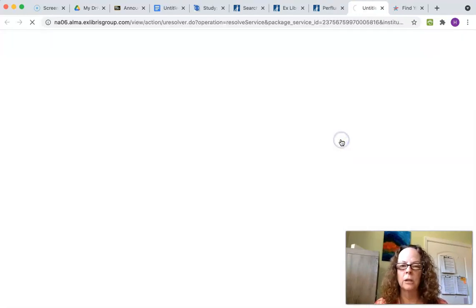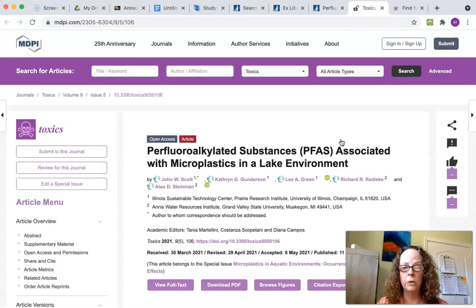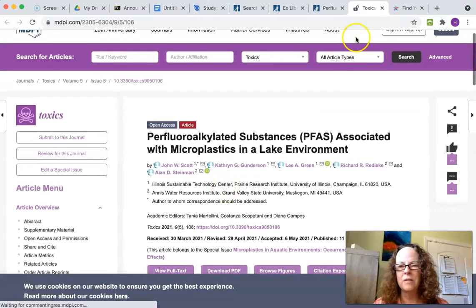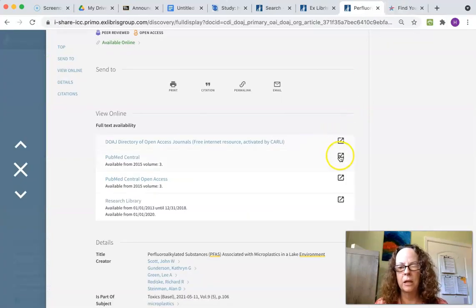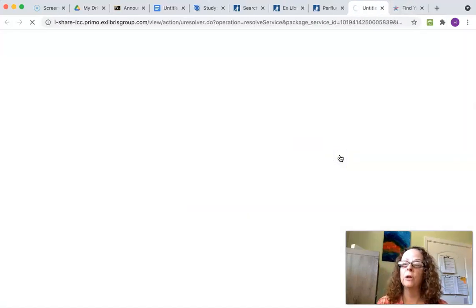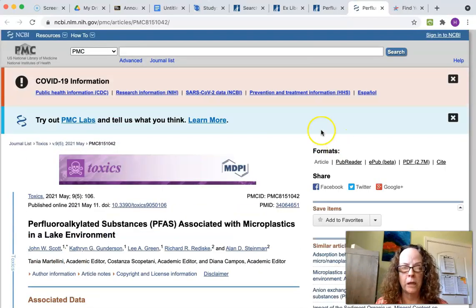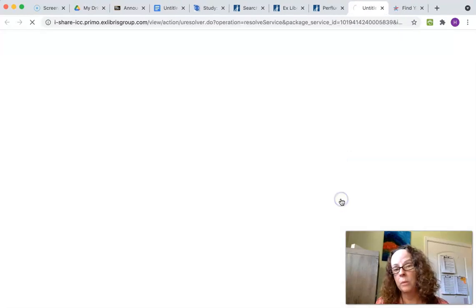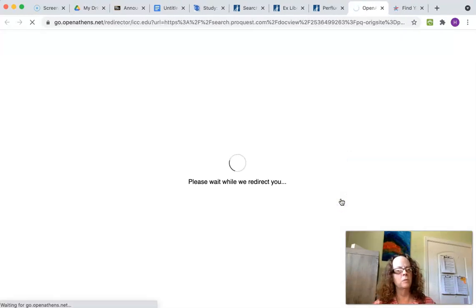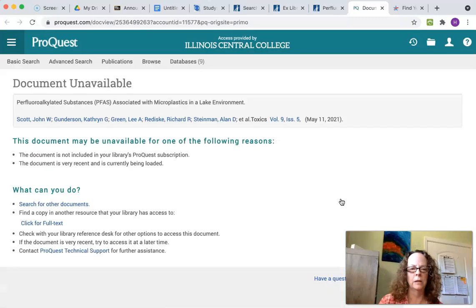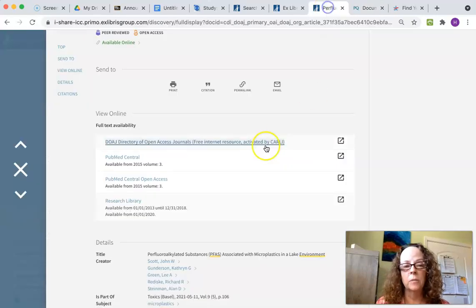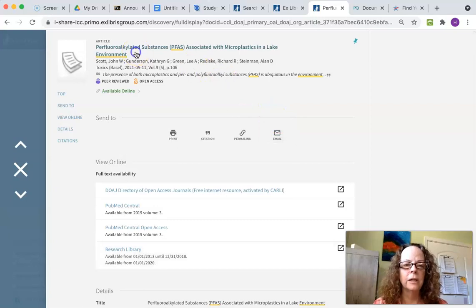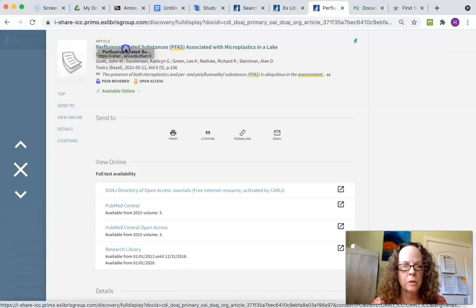So I'm going to click on the first result to open up and view the article. Now this one says I have to sign in, and I'm not that interested. I'm going to keep going to the next place that found the article. This one also says I need to log in. So I'm going to go to Research Library, maybe see if that gives it to me. Sometimes they want you to create an account and log in. I'm not going to do any of that stuff. Even if it says the document is not available, I can still find it. So what I want to do is take this title, and get it to do it.